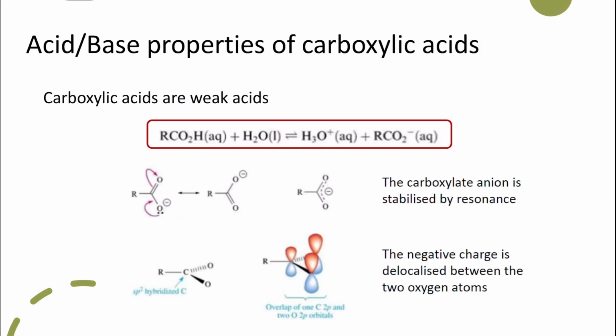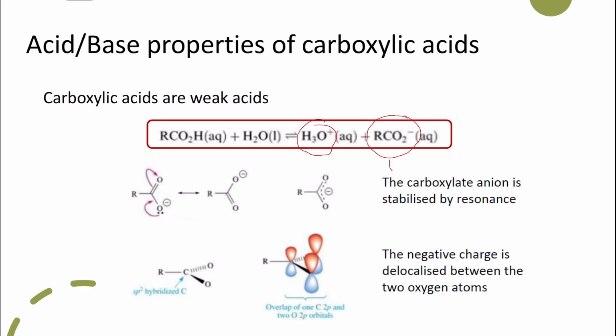Moving on to talk about the acid-base properties of carboxylic acids, we have learned before that carboxylic acids are weak acids. They can dissociate in water to give the hydronium ion and the carboxylate anion. The carboxylate anion is stabilized by resonance.